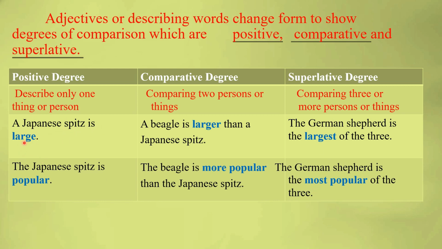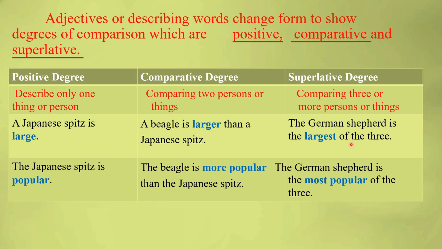See here, a Japanese Spitz is large. A Beagle is larger than a Japanese Spitz. German Shepherd is the largest of the 3. What are these 3? These are breeds of dog.